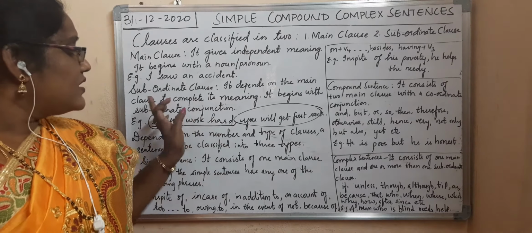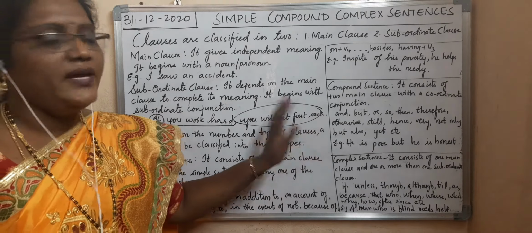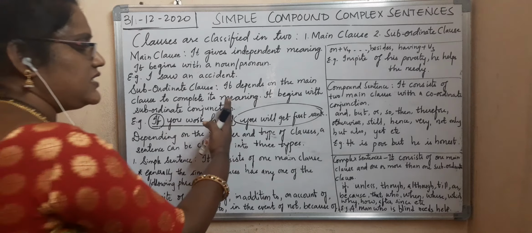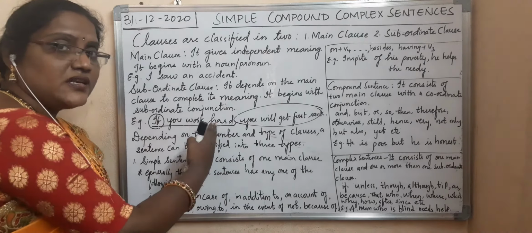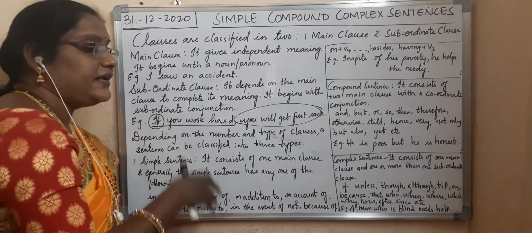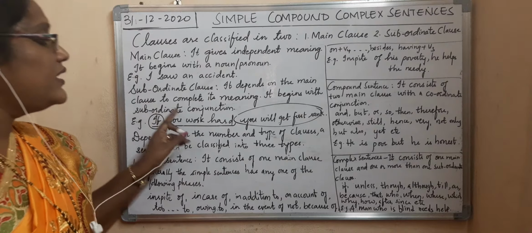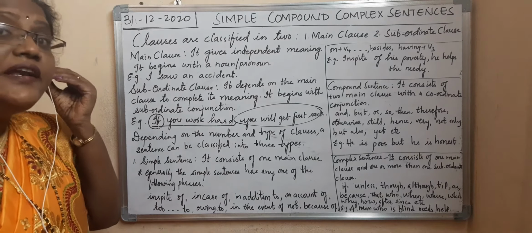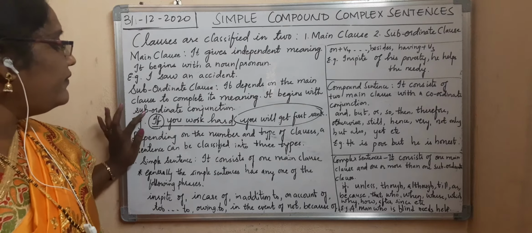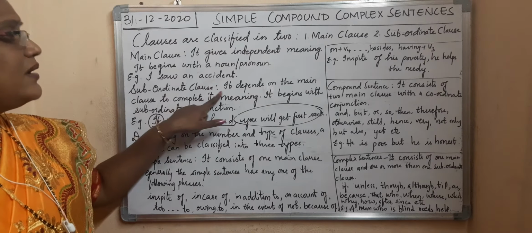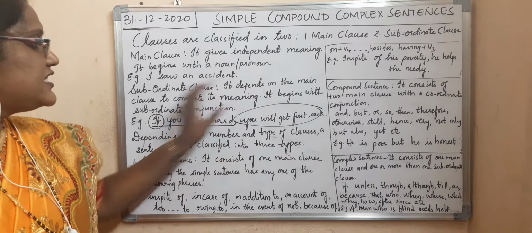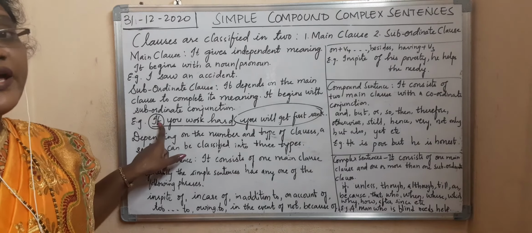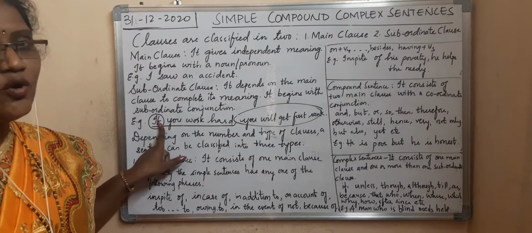But subordinate clause always depends on the main clause. Now if the main clause is not there, is it giving a complete sense? No. It is not a complete sentence and it is not giving the meaning also. So if you work hard, you will get first rank. Then it is a complete and meaningful sentence. Always subordinate clause depends on the main clause and it begins with a subordinate conjunction. Subordinate conjunctions express cause, reason or condition.